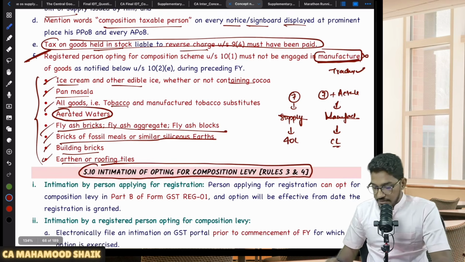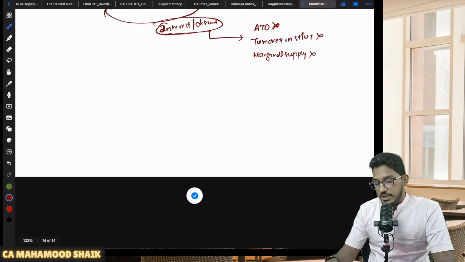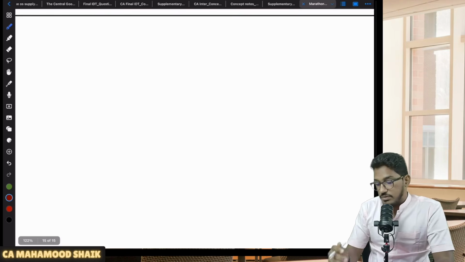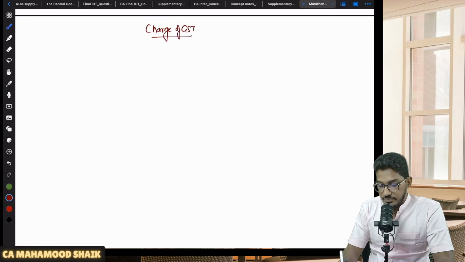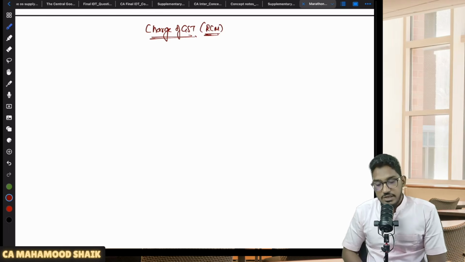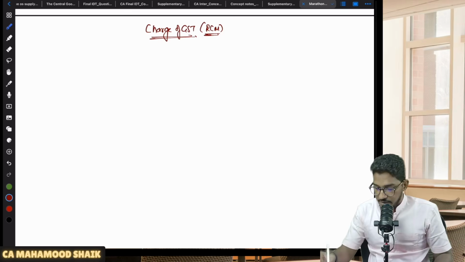Right. So now, since we are done with composition scheme also, the next chapter which we will be picking up for revision is charge of GST. Mainly here we are going to talk about reverse charge mechanism, and the list of services which are covered under reverse charge mechanism. So that charge of GST chapter we will try to do it now.